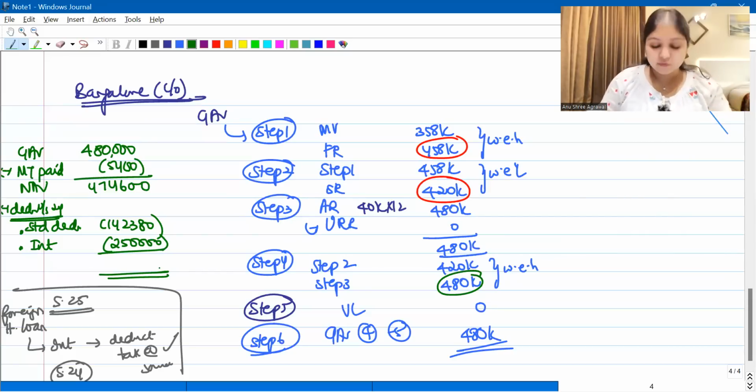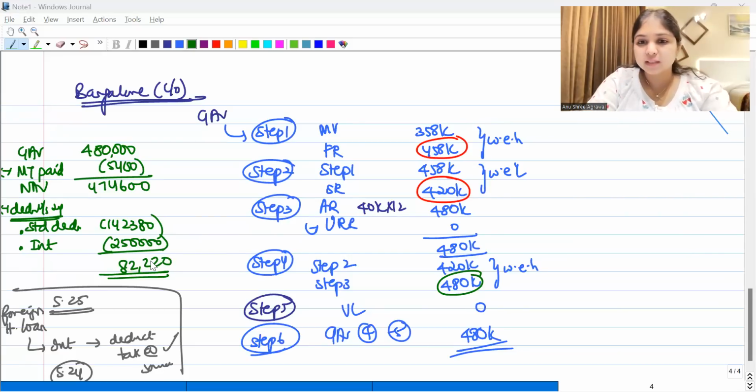So what is my IFHP from the let out property? It's going to be 82,220. Do we get this number? 82,220. This is going to be your IFHP from the let out property.